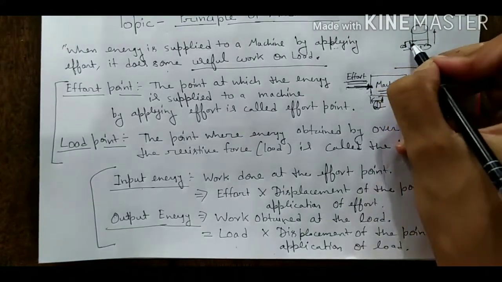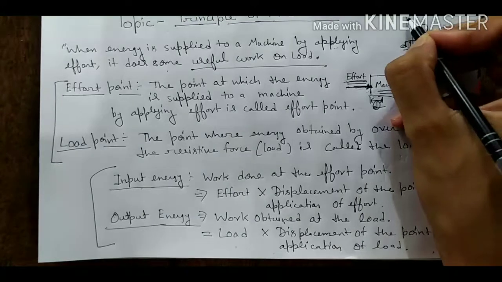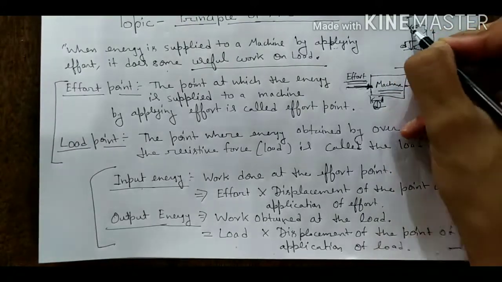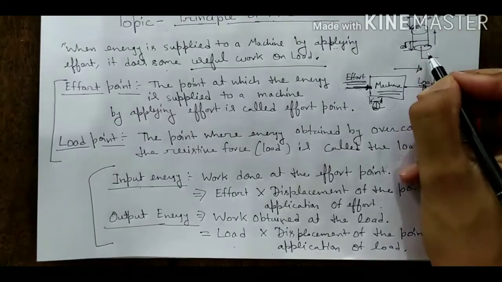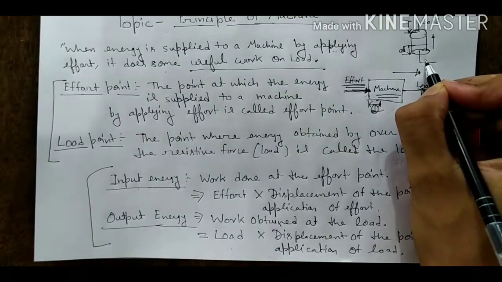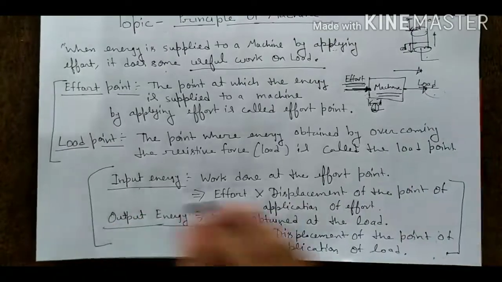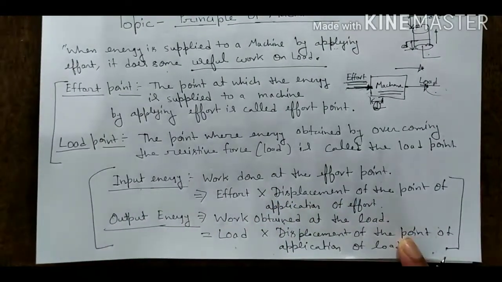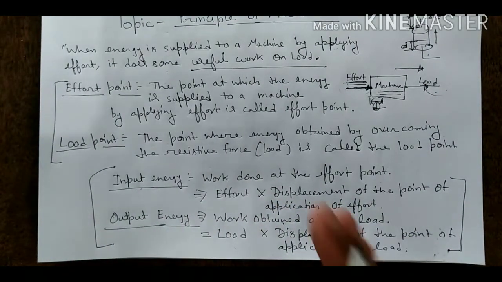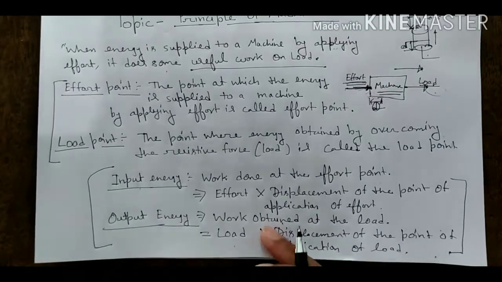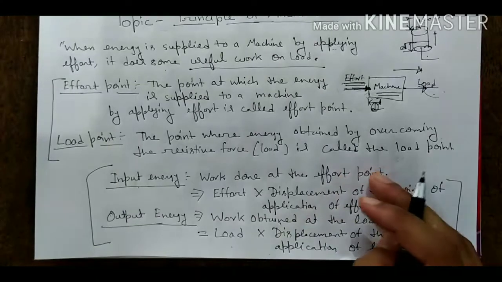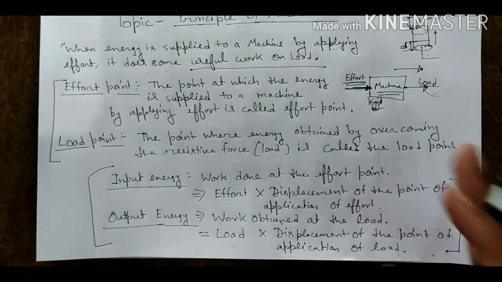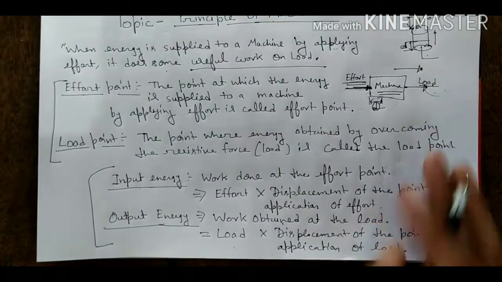And the displacement on the other side is known as the displacement of the point of application of load. This is the load of the screw jack, and this is the effort of the screw jack. This is the input energy and this is the output energy. Now we will study the relation between output energy and input energy for an ideal machine and for an actual machine. After that we will study the relation between efficiency, mechanical advantage and velocity ratio.